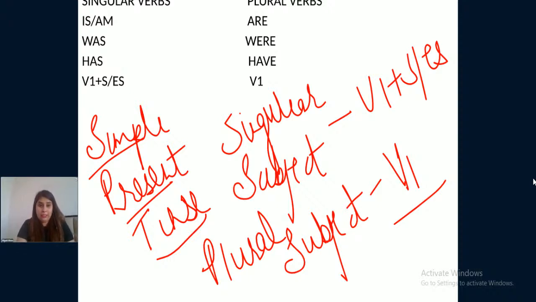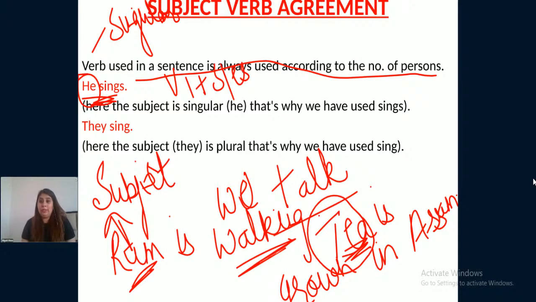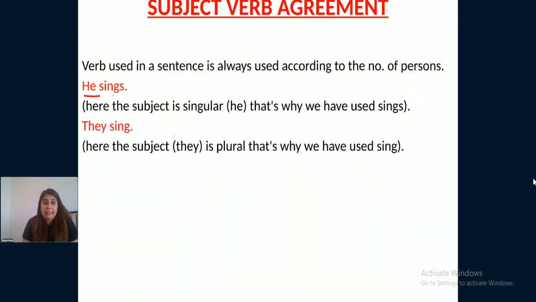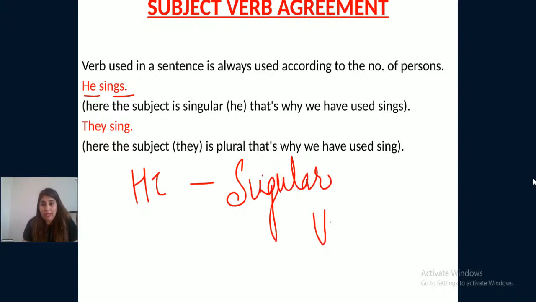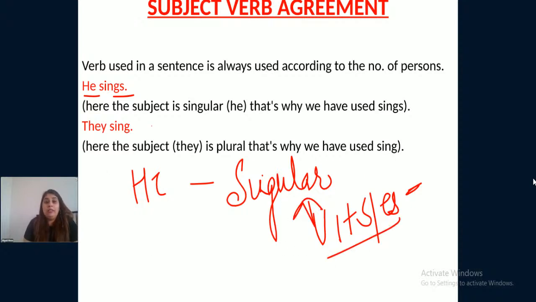What I'm saying is that in simple present tense, with singular subject, verb first form plus s or es is used, and with plural subject, first form of verb is used. Let us consider it here, right? He sings. Now, he is a singular subject. So that's why first form of verb plus s or es is used. Our verb is also singular. Here subject is singular he, that's why we have used sings.